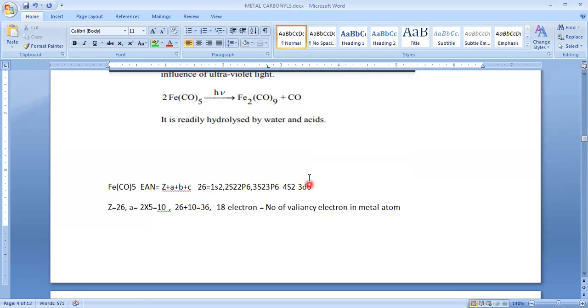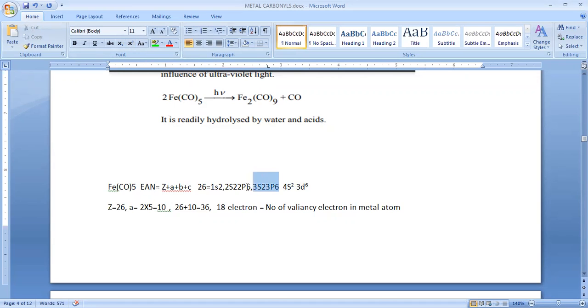If you consider the last two, this is known as the outermost electronic configuration.